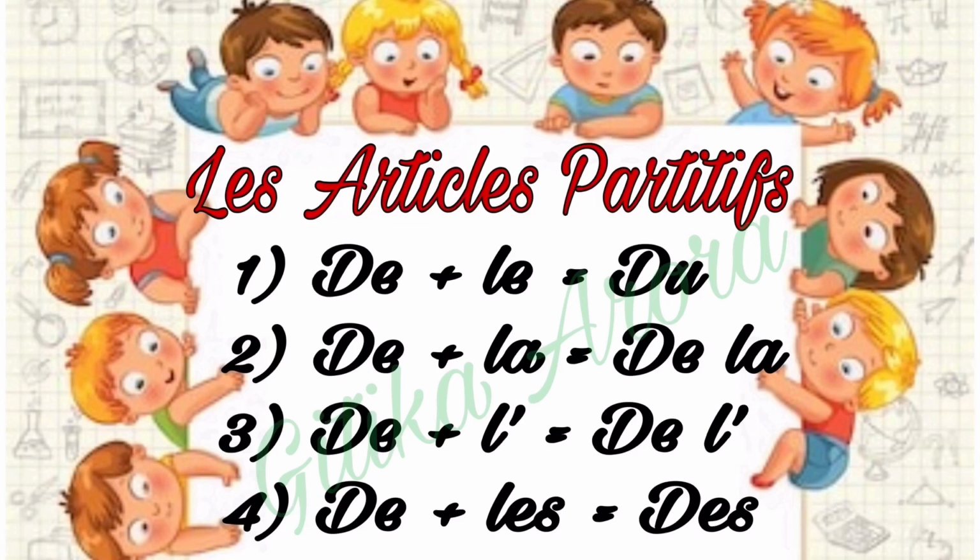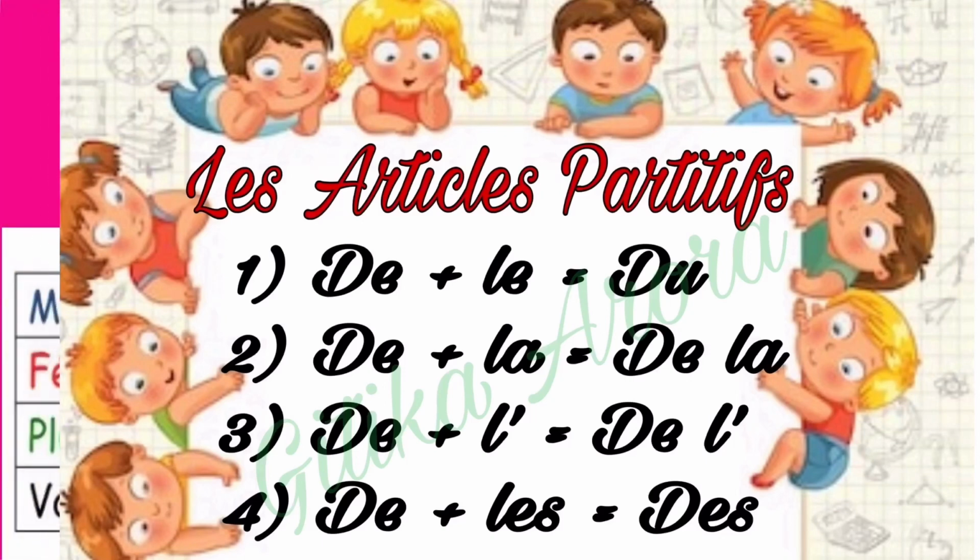Lastly, we have to merge de with les, and it will become des. Now des is used with all the masculine and feminine plural nouns. So that's how we form partitive articles, by merging de with definite articles. So let's understand it better with the help of some examples.